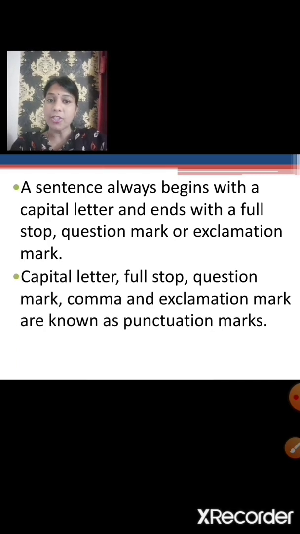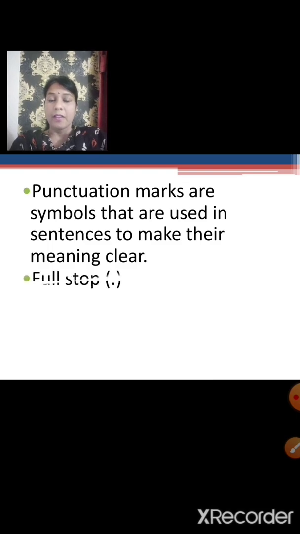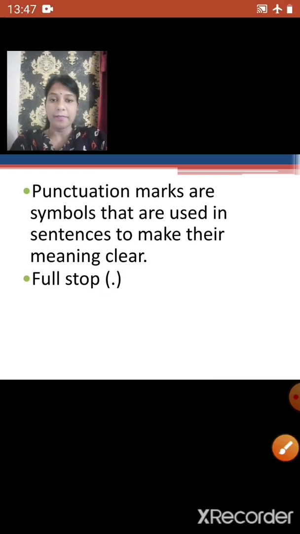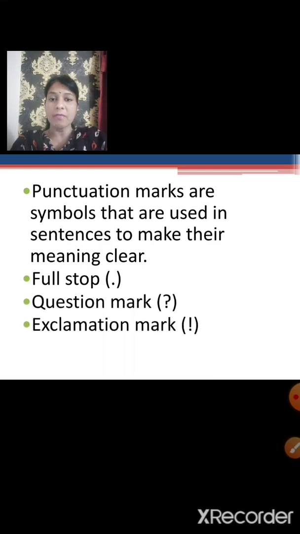Capital letter, full stop, question mark, comma and exclamation mark are known as punctuation marks. Children, you have learned punctuation marks in your grammar lessons. Punctuation marks are symbols that are used in sentences to make their meaning clear. The symbol for full stop is this. Question mark, exclamation mark and comma.